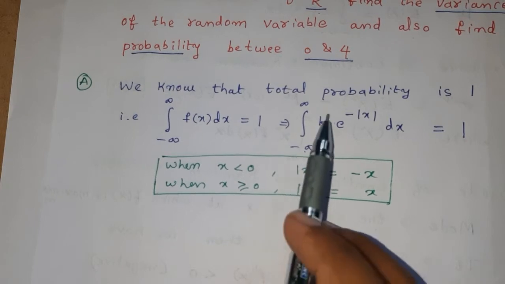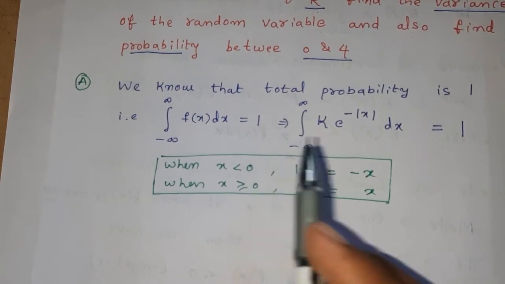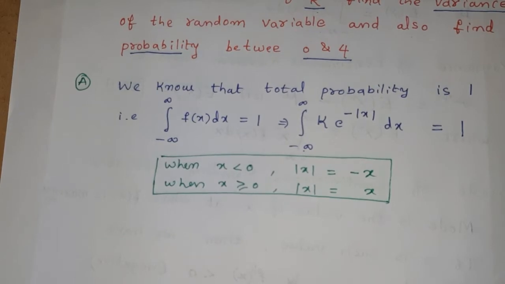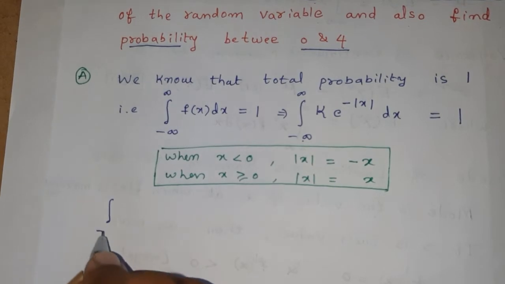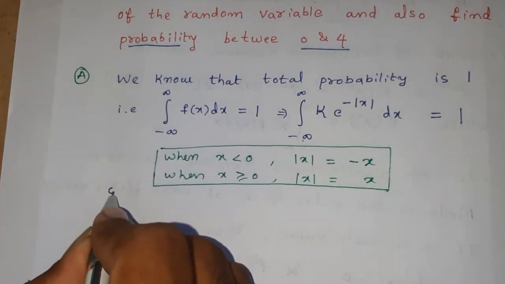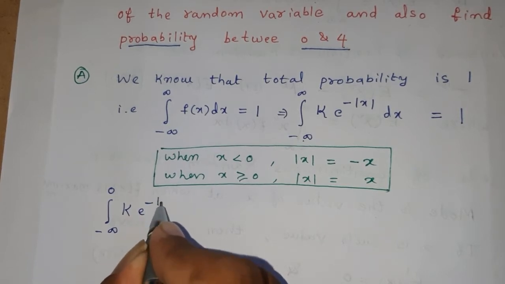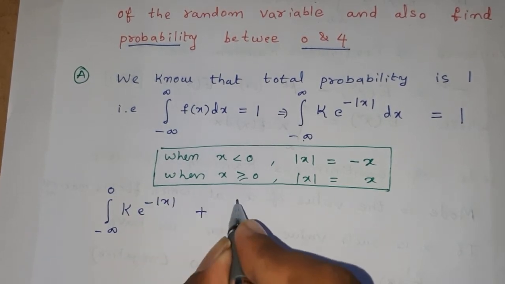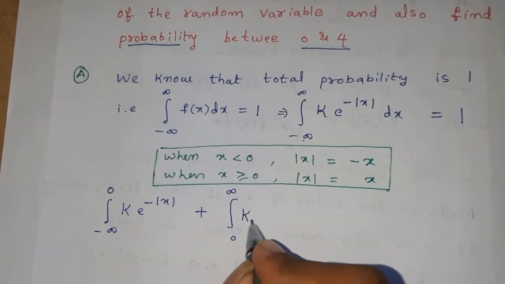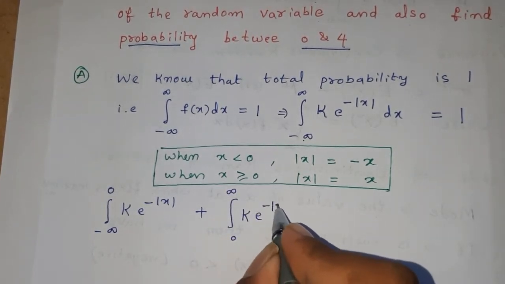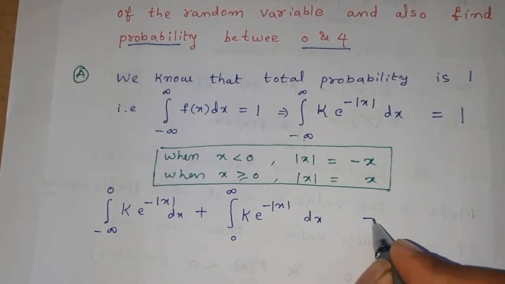Now in this we have to separate this integration about 0. We will separate the integration about 0, that is integral with limits minus infinity to 0 of capital K into e power of minus modulus of x, plus integral 0 to infinity of capital K into e power of minus modulus of x dx is equal to 1.